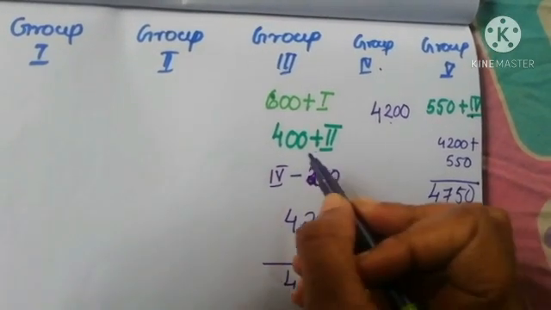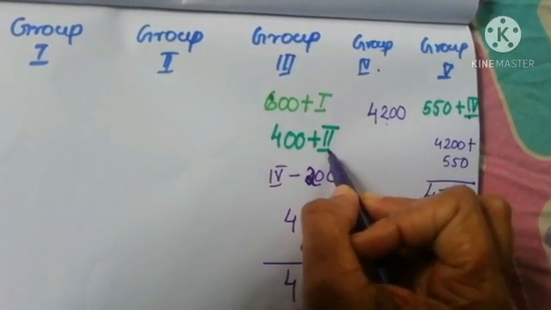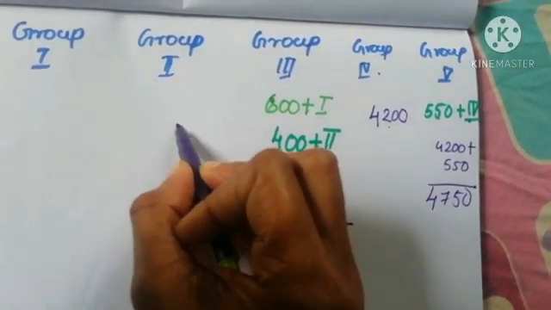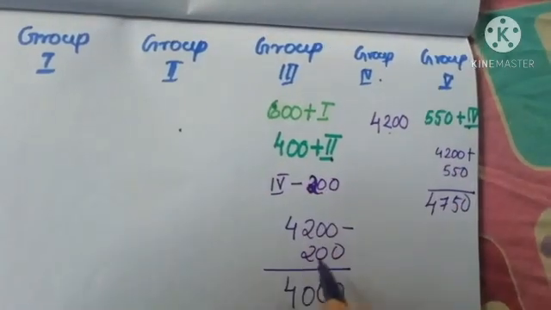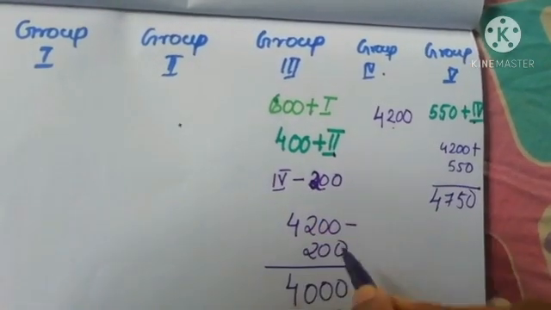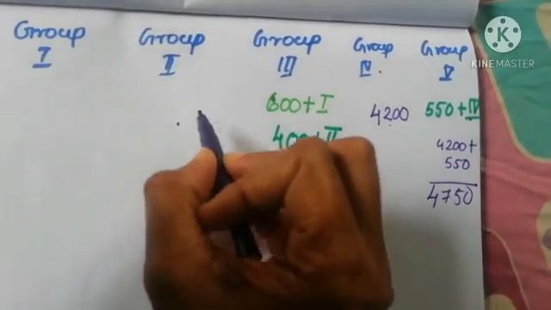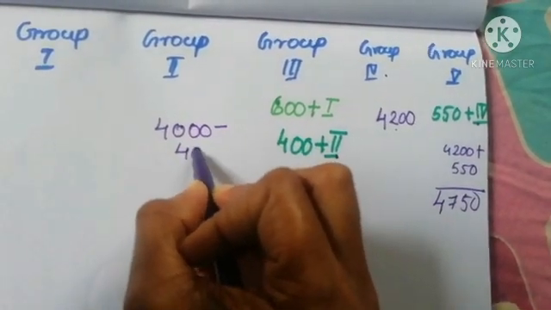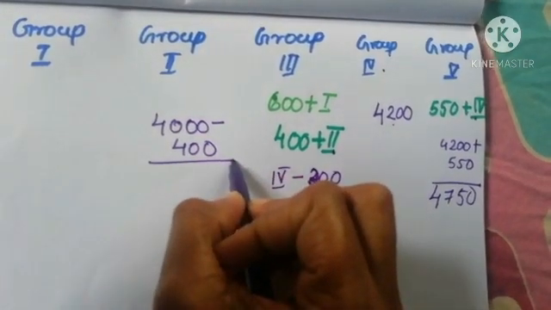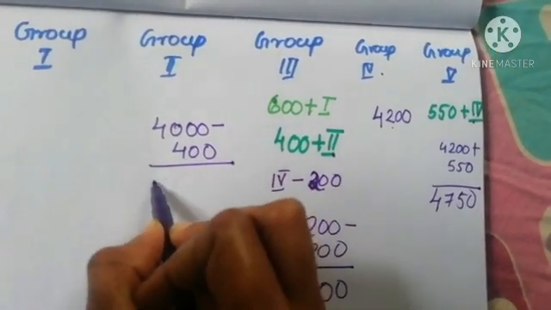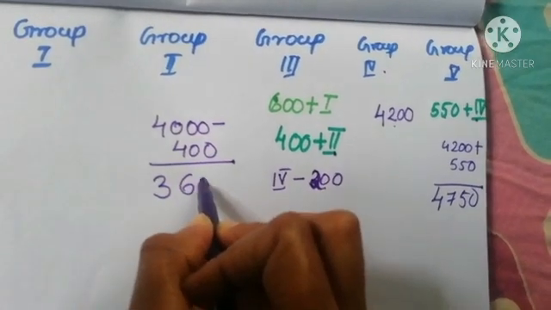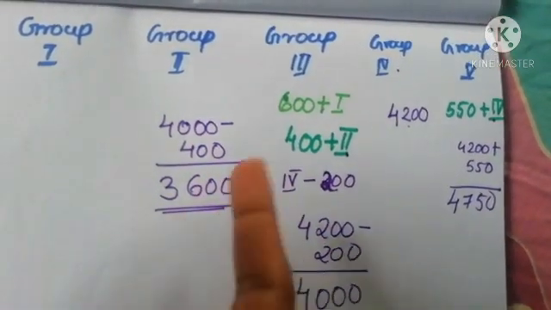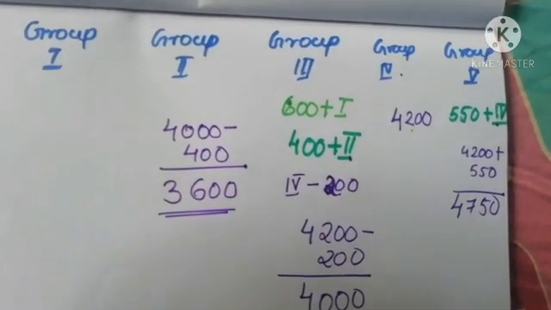Okay, then again in the second group, whatever the second group got, it is more than 400 in the third group. Here third group got 4,000. So here it should be 4,000 minus 400, which is equal to 3,600. It is in the group 2. It is the development fund in group 2nd.